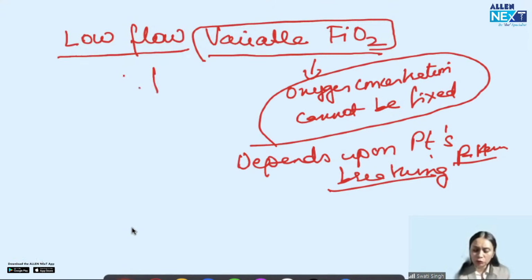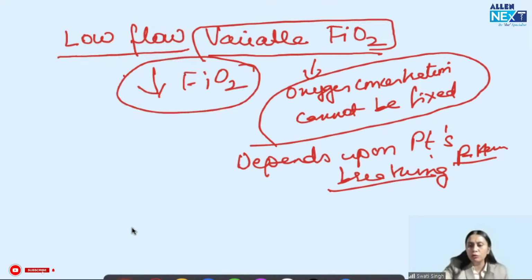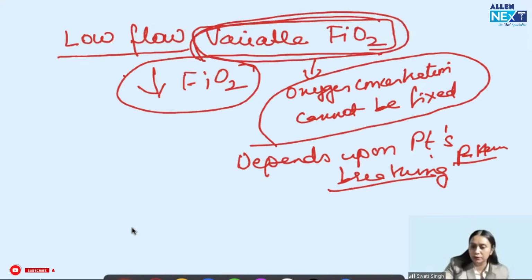So the delivered FiO2 will decrease, and whatever FiO2 I want to deliver, I won't be able to deliver. That's why these are called variable FiO2 delivering devices.